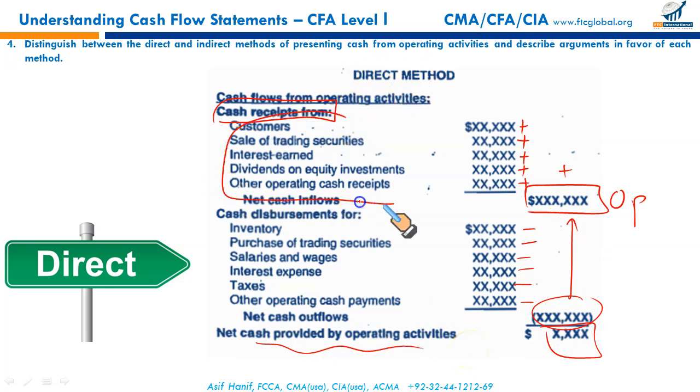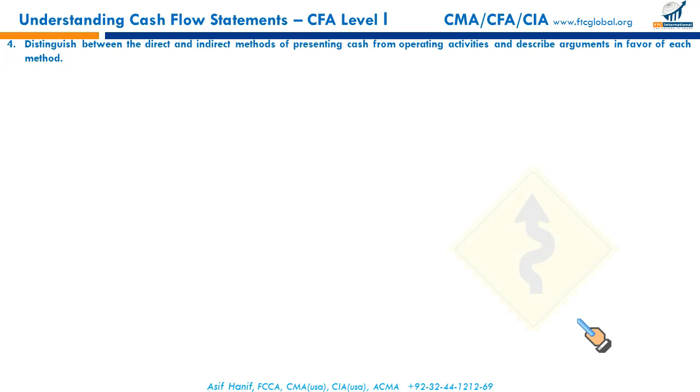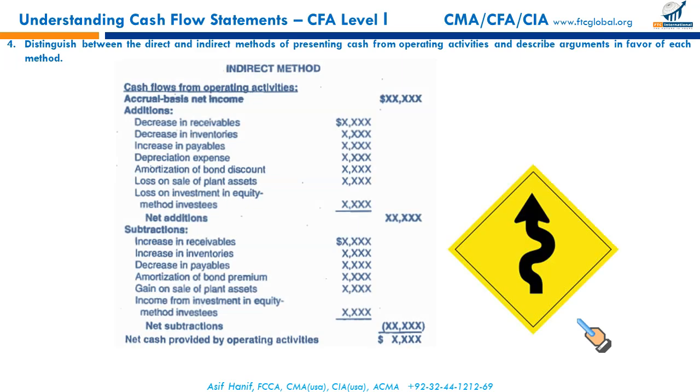You have gross cash receipts and payments from your operations, and you get net cash provided by operating activities. There is an indirect method as well. We are not yet discussing why a certain item is added or deducted. We'll discuss that in a separate LOS. The indirect method is a little roundabout, not a straightforward way. We start from net income.